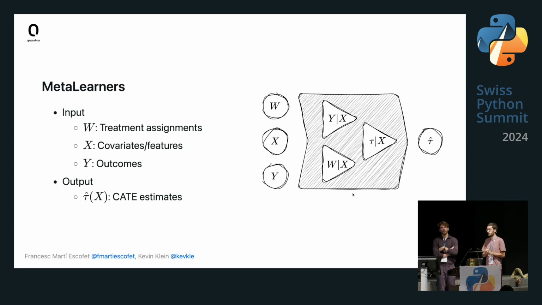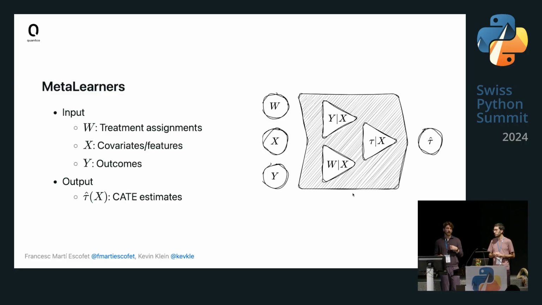So maybe to give a concrete counterexample, let's assume we basically just treat the treatment assignment as another covariate. I think this could really badly fail if we don't have a randomized control trial. What's special about meta-learners is that they're not constrained to randomized control trials, but can also be applied to observational data.